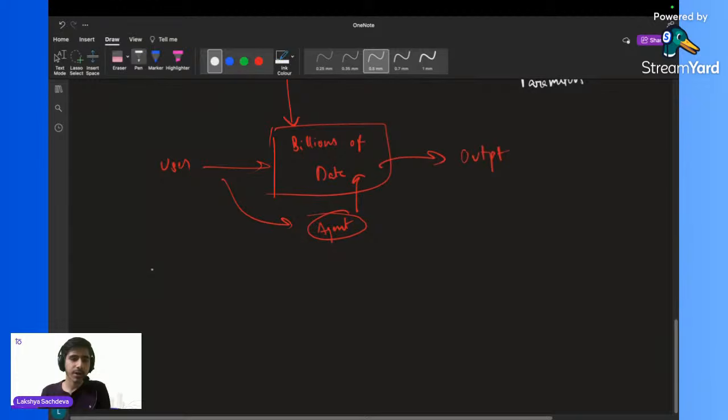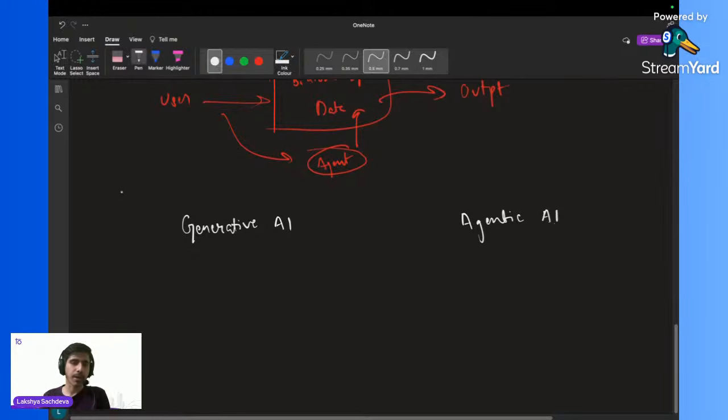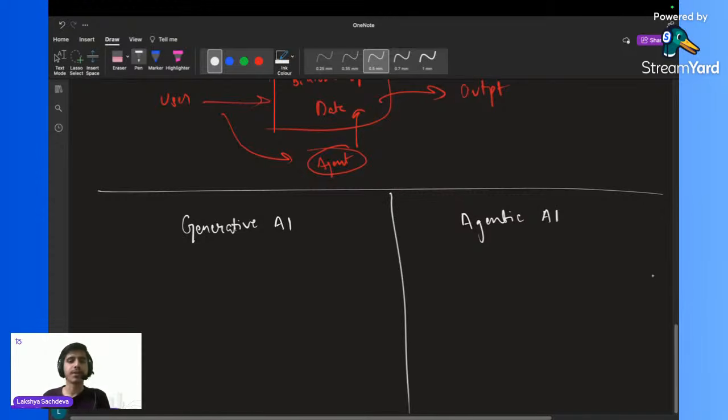Now you must have heard about two terms. One is generative AI and the second one is agentic AI. You must have heard of generative AI first of all. Many of you don't know the difference between generative AI and agentic AI.